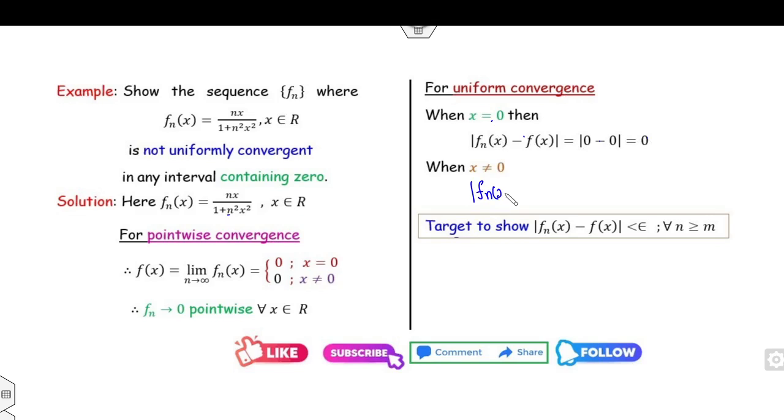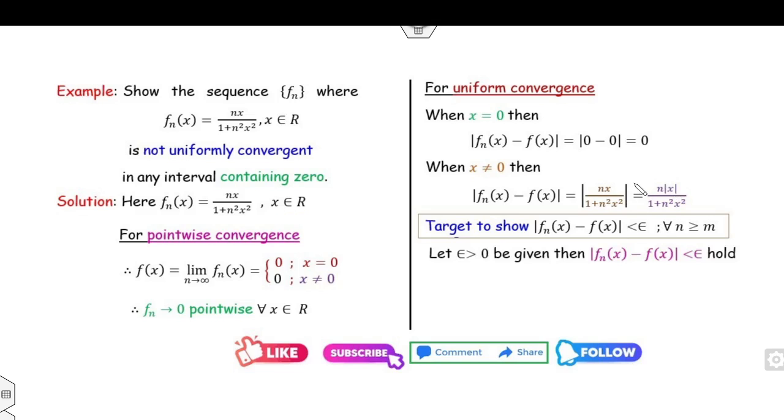In the other case, fn(x) will be nx divided by 1 plus n square x square, and f(x) will be 0. So the answer will be n|x|, because x is a real number, it can be positive or negative, so we take the modulus. So I can substitute this value at this point.